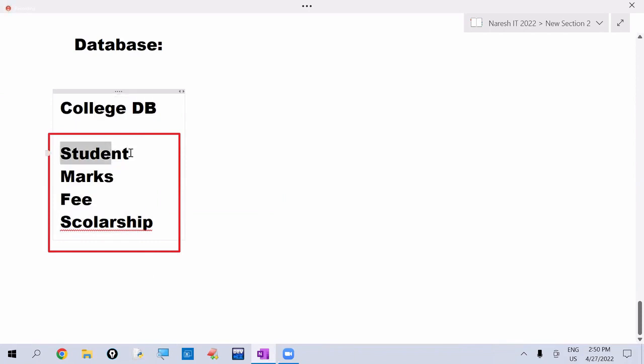What is there in the college database? They are maintaining student information, their marks details, their fee details, their scholarship details, their employee details, their courses details, their library details, etc. So these they have to maintain. We are calling this as the college database. Similarly, one more example I am taking. I am taking bank here.